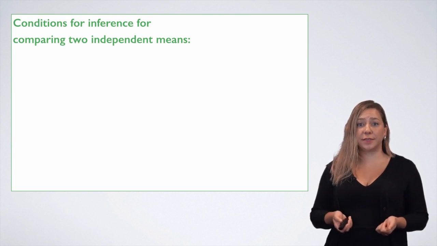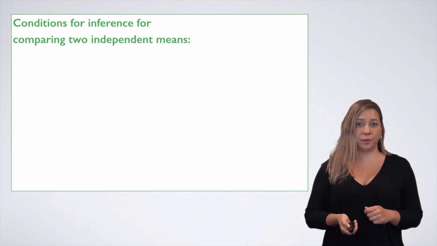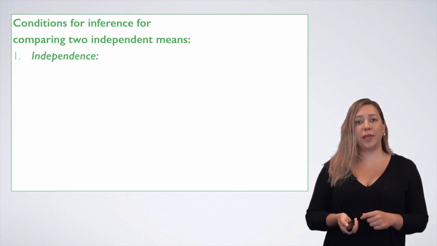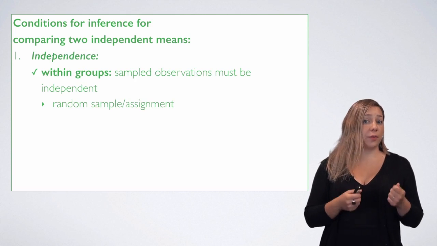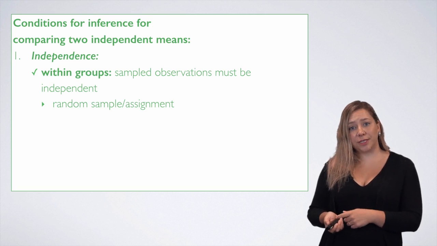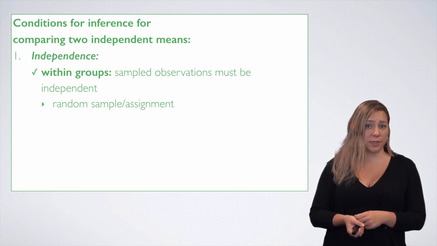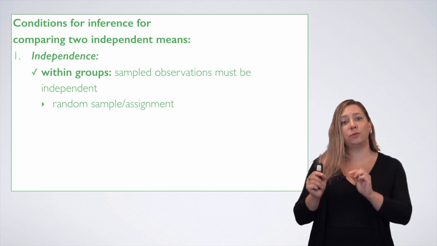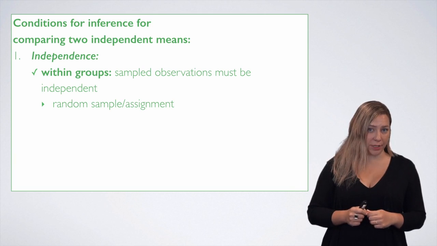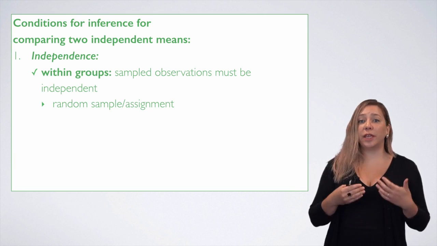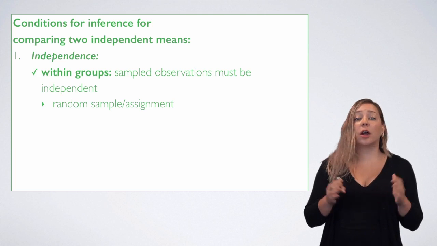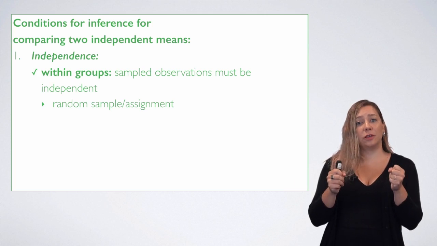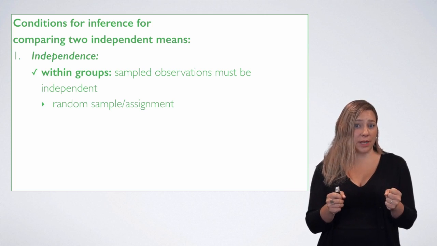As with all inferential methods, there are some conditions that we need to meet. First is independence, both within and between the groups. We can verify the within group independence assumption via random sampling or assignment and the 10% condition if you're sampling without replacement. Note that the 10% condition in this case means that both n1 and n2 should be less than 10% of their respective populations. If both of these are met, then we can assume that the observations in our study are independent of each other with respect to the outcome variable that we're studying.